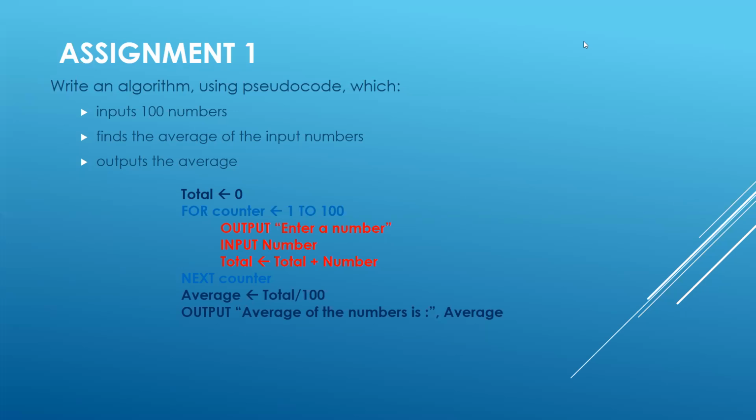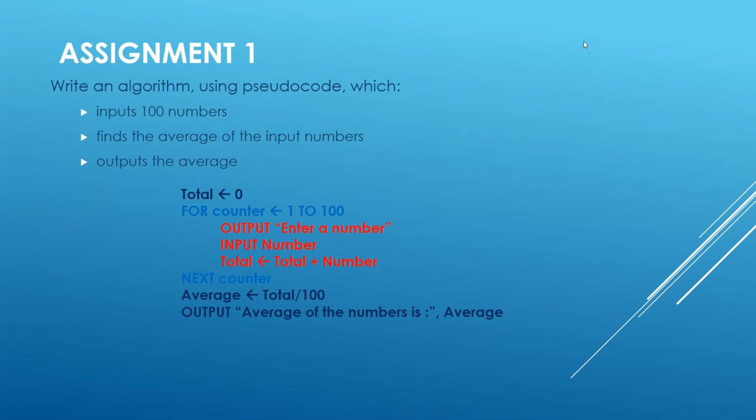Again, the same. We have taken a variable by the name total here, initialized with a 0. The loop is going to work 100 times because it was written input of 100 numbers. And again, a message for the user, and then the input is taken by using the key term input. And here you can see the variable is number. And after that, the next line is total equals to total plus number. Just keep on telling yourself total equals to total plus 1 is counting, total equals to total plus number is your totaling. Keep on repeating to your own self.